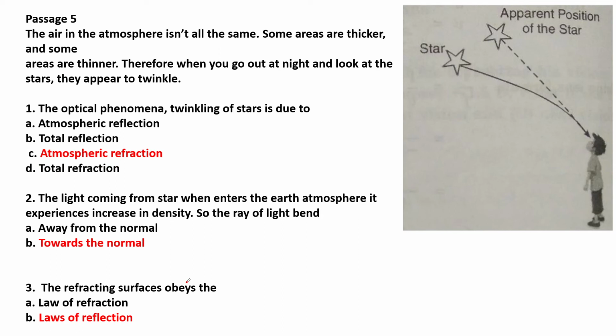Okay, next passage. Only 5 passages I have taken today. The air in the atmosphere isn't all the same. Some areas are thicker and some areas are thinner. Therefore, when you go out at night and look at the stars, they appear to twinkle. The optical phenomenon, twinkling of stars, is due to atmospheric refraction. The light coming from stars, when it enters the Earth's atmosphere, experiences an increase in density, so the ray of light bends towards the normal. The refracting surfaces obey the laws of refraction.